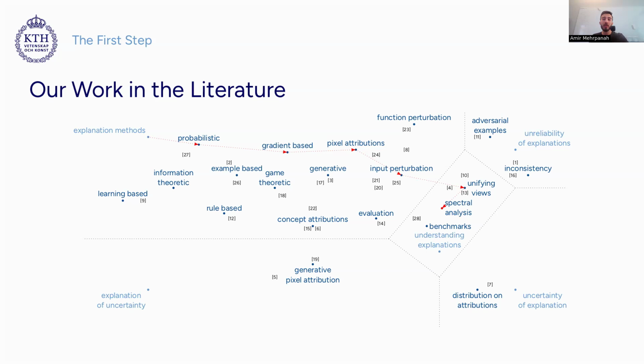So to summarize, we start with a probabilistic interpretation or representation for gradient of neural networks. Also, we assume that gradient is a tool to understand neural networks better. It's important to acknowledge that there is not a formal definition for explanations yet, and we have several methods to explain a neural network. So we focus only on methods that are using gradient and perturbation. With this view, we can have a unified representation for many explanation methods. And the core of our method is based on finding a spectral representation for explanations.